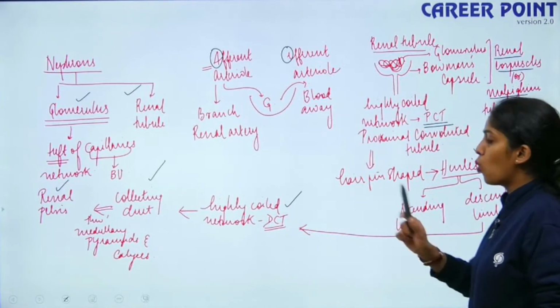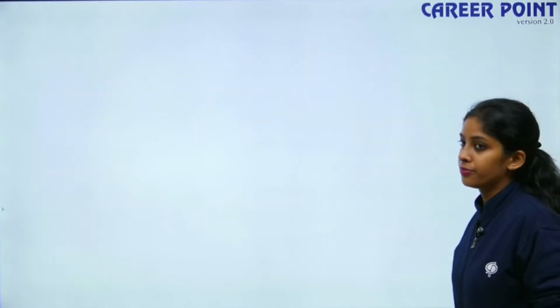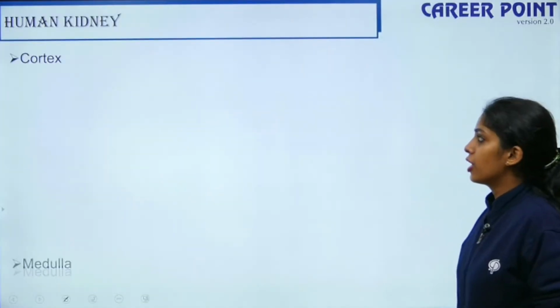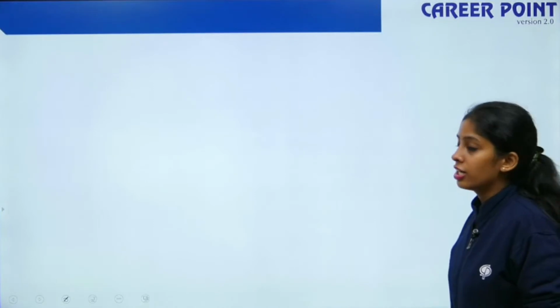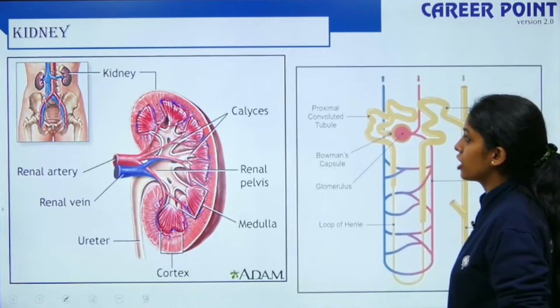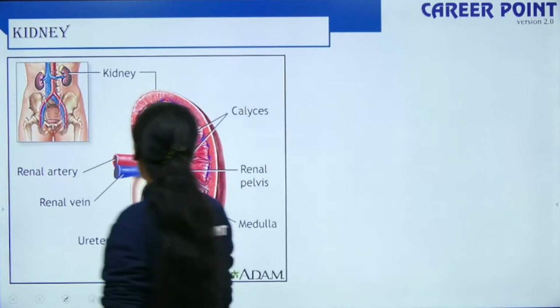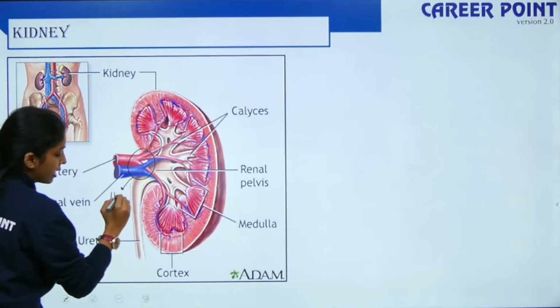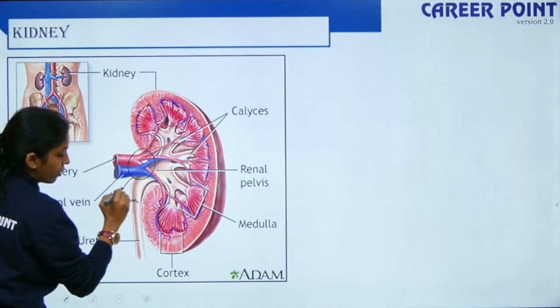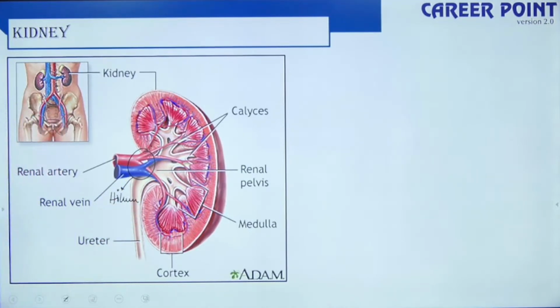Alright, now we move further from here. All these parts we have already spoken about, right? Now this is the structure of your kidney. This is your hilum. It is through the hilum that your blood vessels, ureter, lymph and nerves enter your kidney.